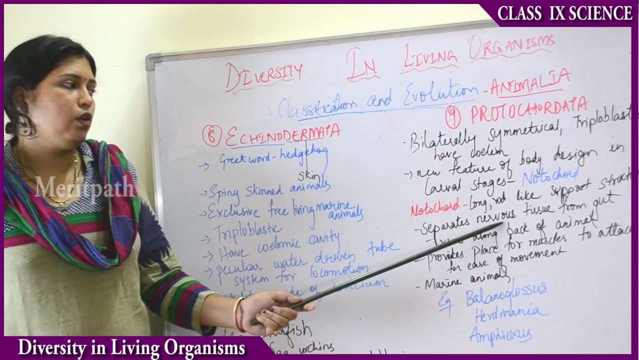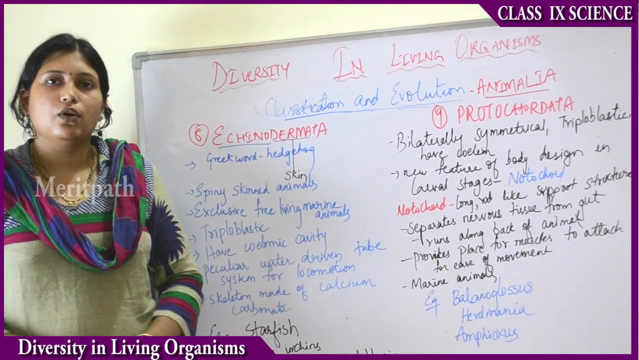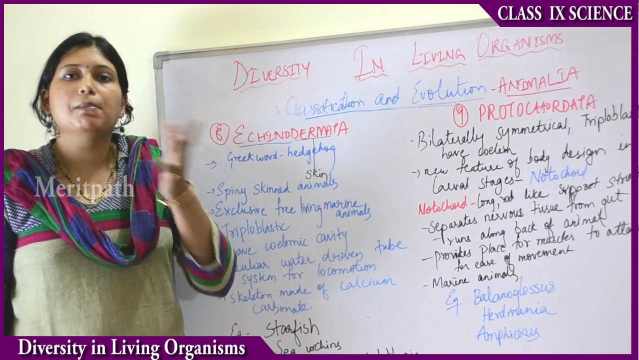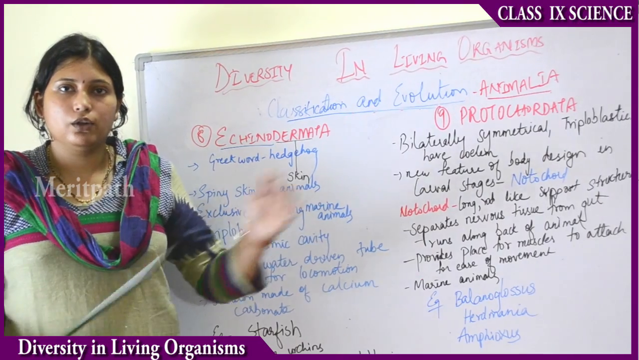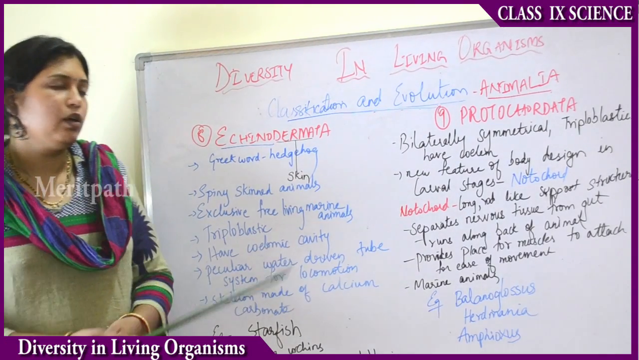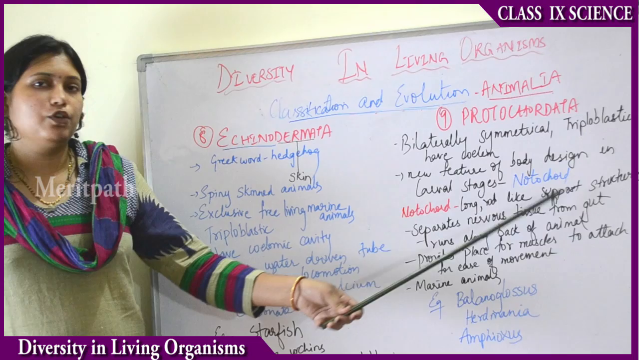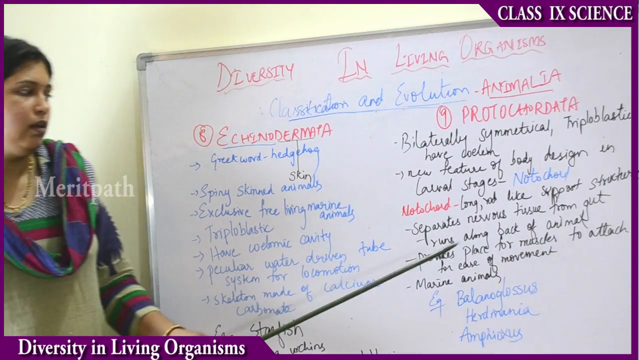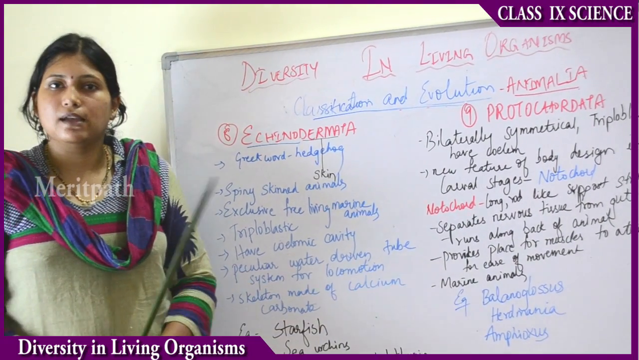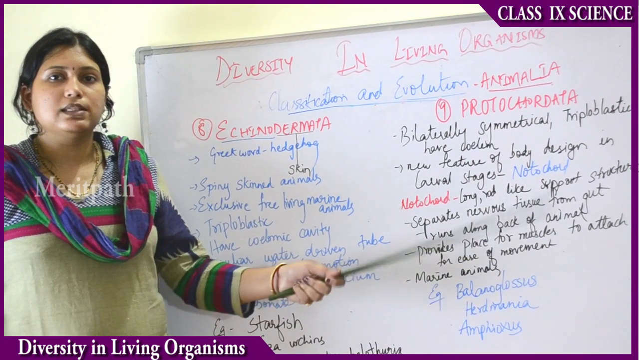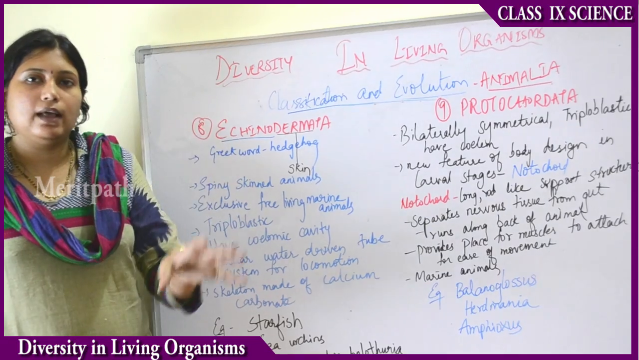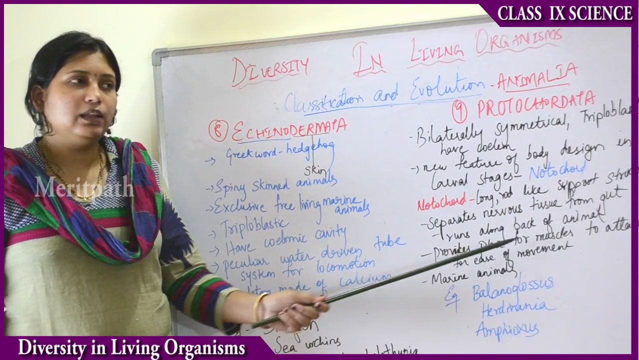The notochord is a long rod-like supporting structure on the back side of the animal. It resembles a backbone. It provides support. Then it separates the nervous tissue from the gut or alimentary canal. Then it runs along the back side of the animal, as I told you earlier. Then it provides a place for the muscles to attach. The muscles attach to the notochord and help in ease of movement.